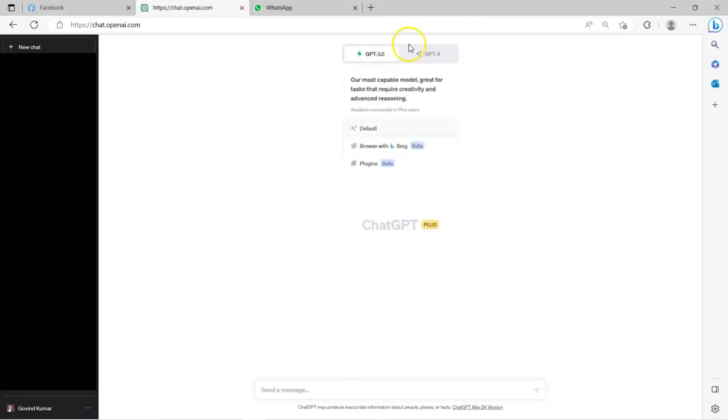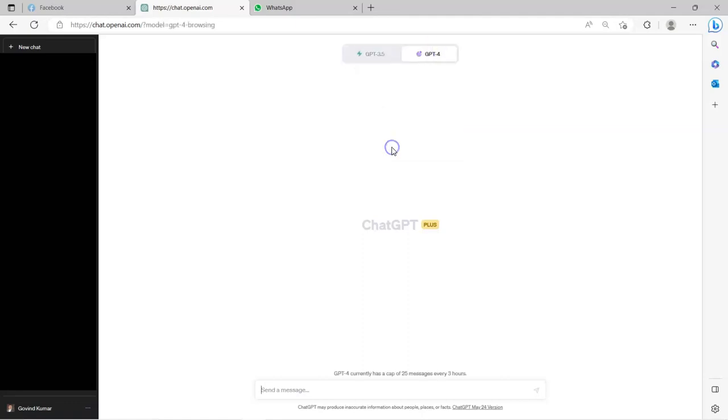In this session, we are going to ask ChatGPT to browse the internet and provide us the response. So I'm going to click the Browse with Bing option so that ChatGPT could browse the internet for my prompt and provide us the response. The scenario we are going to look at is an automobile sector scenario.